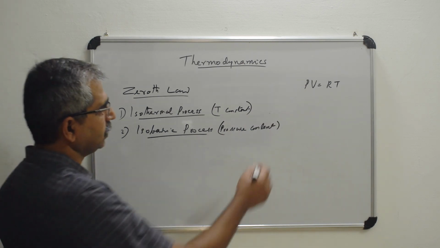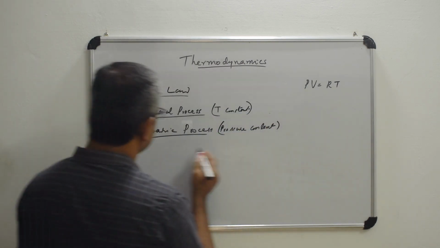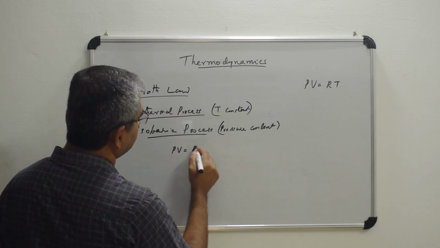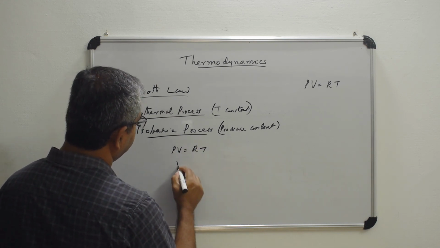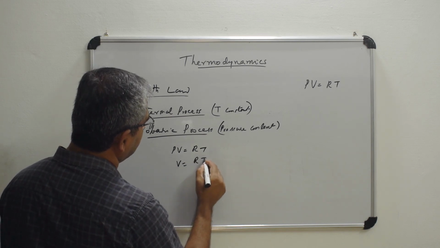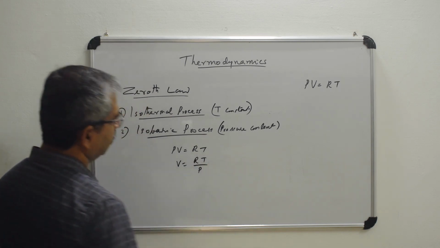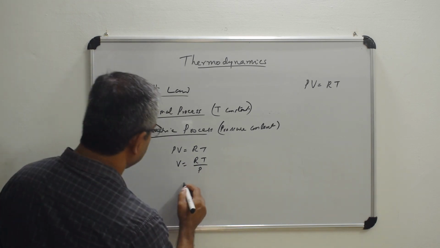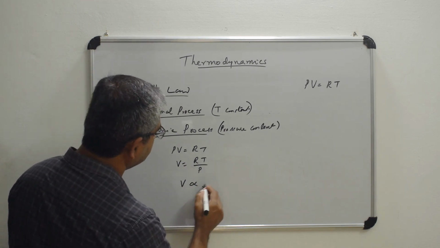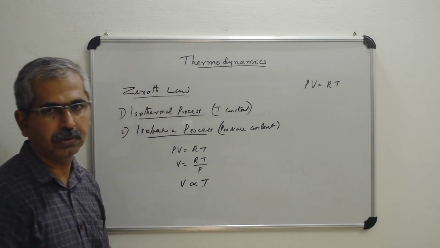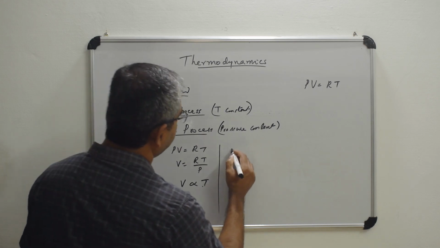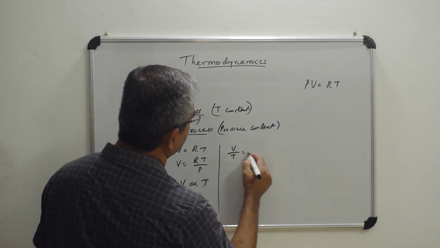If you take this P to the right side, we have V is equal to RT by P. R is a constant and P is a constant now, so you can write V is proportional to T, or V by T is a constant.